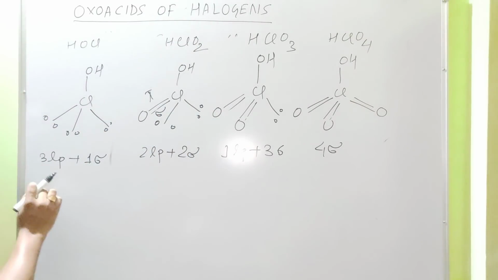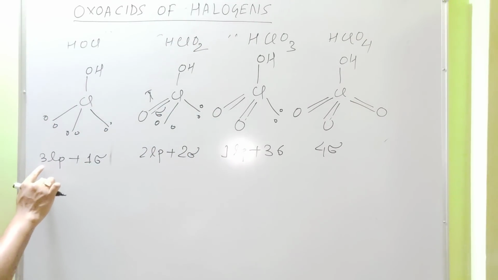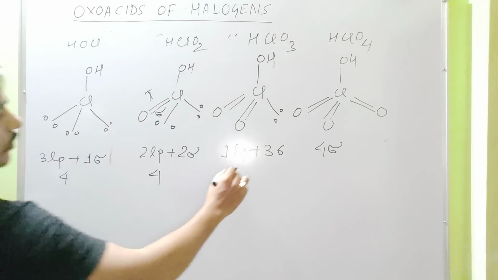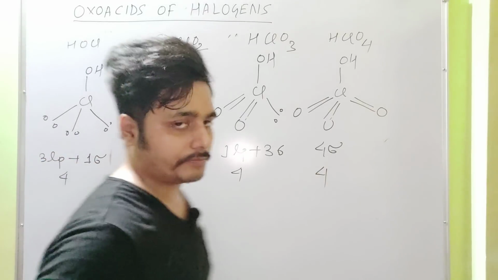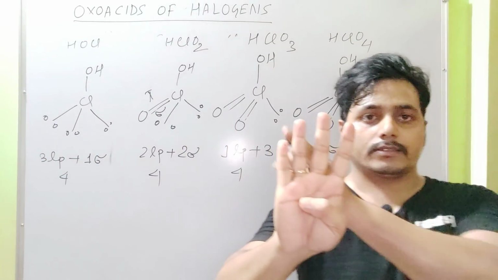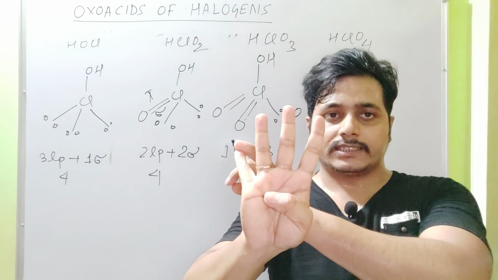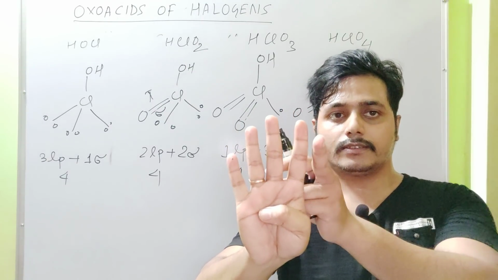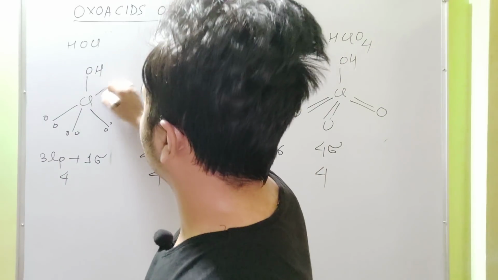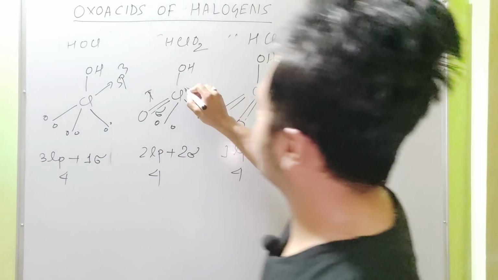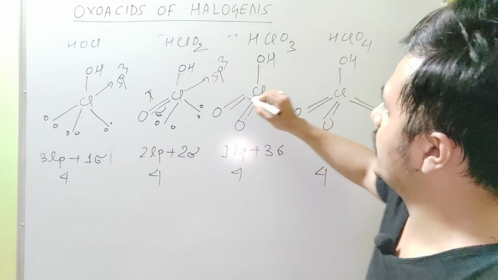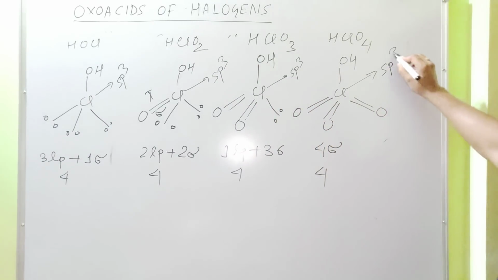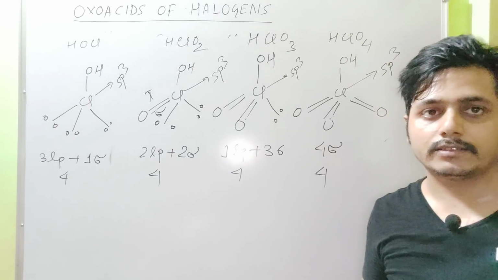Now add the number of lone pairs plus sigma bonds: 4, 4, 4, 4. 4 means what? sp3. So this chlorine is sp3 hybridized.